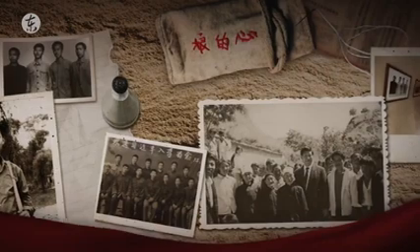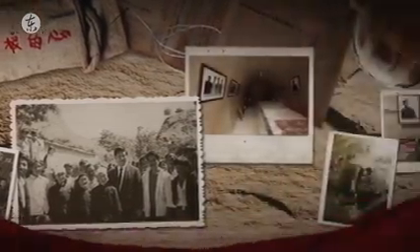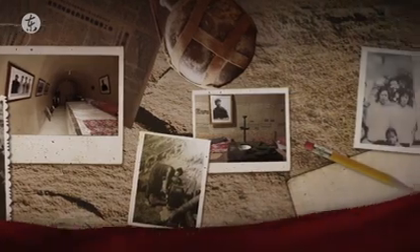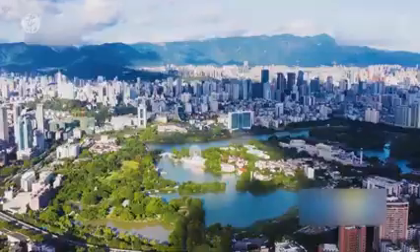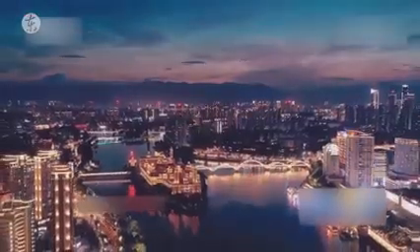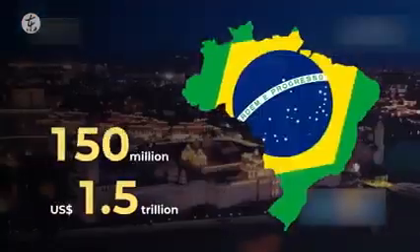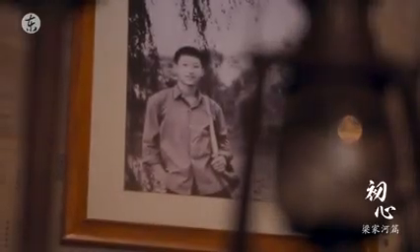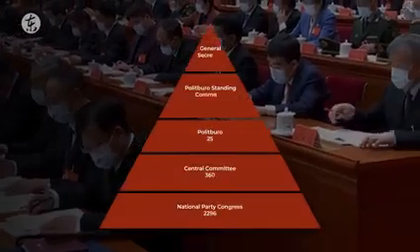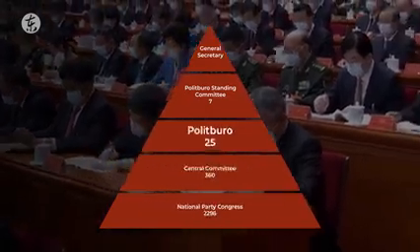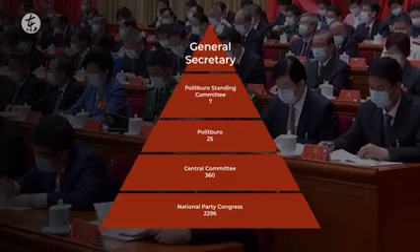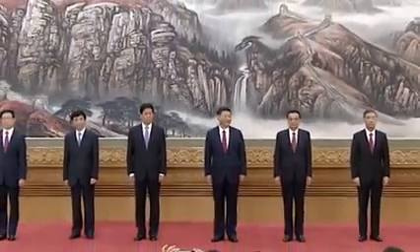President Xi Jinping started as village secretary and was elected to the Politburo after having governed regions, including 2 provinces, totaling 150 million people with a GDP of $1.5 trillion. It's almost like governing Brazil, and it took 30 years. As you can see, the party has a highly meritocratic structure. Of the 360 officials that make up the Central Committee, 25 are elected to the Politburo. The Politburo then elects a standing committee of only 7 people, including the President and the Prime Minister.